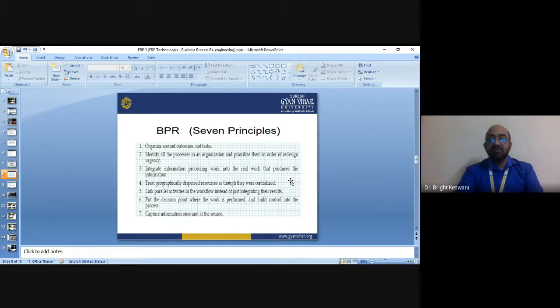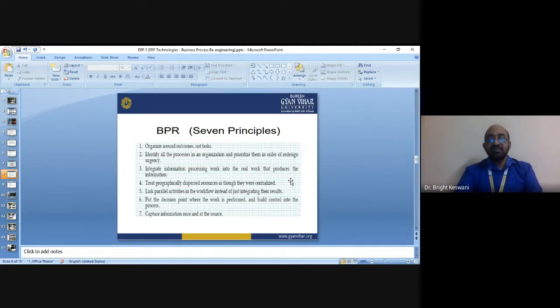So, by evaluating the principle of BPR, one must note that BPR is not restructuring, downsizing, automation, or cost cutting, although these results are often part of a well thought out, well planned, and well executed re-engineering project.